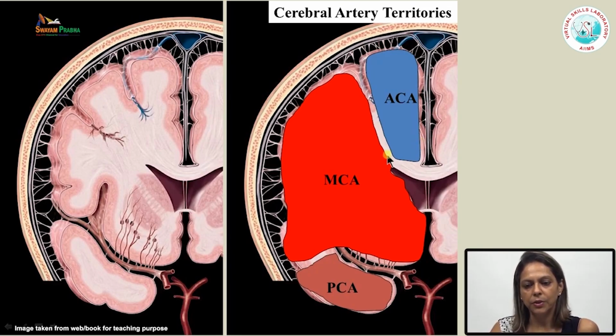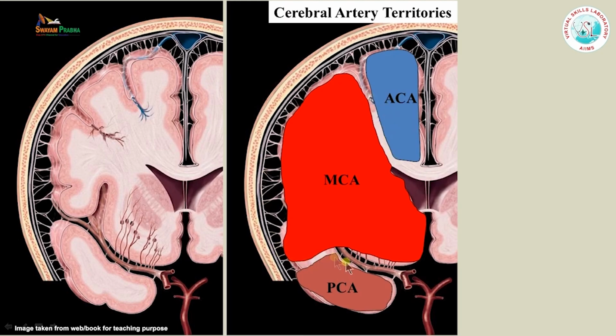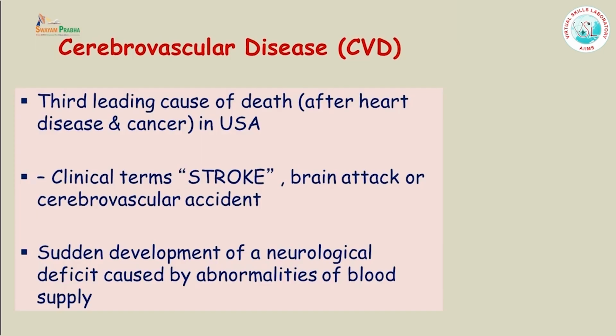So this is a pictorial representation of the anterior, middle and the posterior circulation to the brain. The border zones between the anterior and middle circulation, and the middle and the posterior circulation, are known as the watershed areas. These areas are very prone to infarction, and thus most of the strokes occur in these areas.